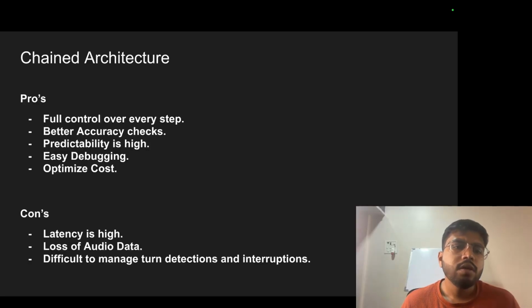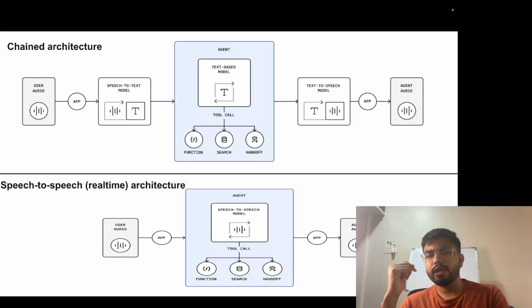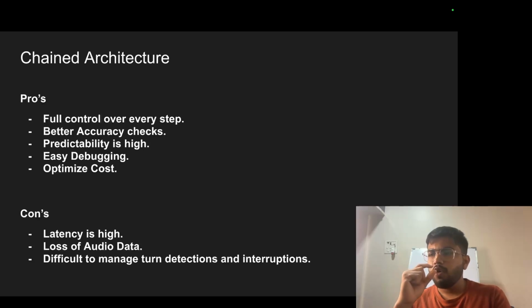Okay. So let's try to understand when you have to go with chained architecture and when you have to go with speech to speech architecture. Chained architecture, what are the pros? It has full control over every step. Voice becomes text, and text does all the things. Every step you have control over. You are engineering every part of it. Better accuracy checks, right? You can check what went wrong where. Predictability is high because you have better control. Easy debugging. Every step, if there is an error, you can debug it. Optimize cost. You can use cheaper models at some instances and higher ones at others because you are using different models, right?